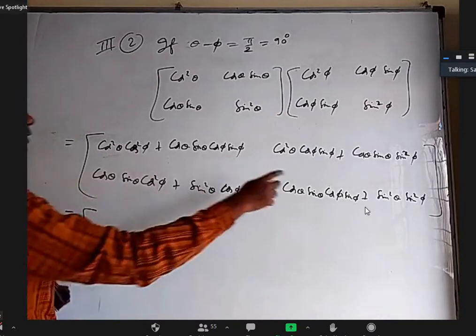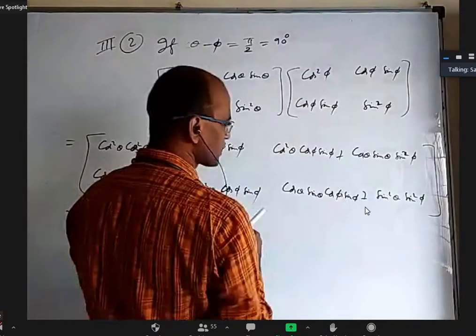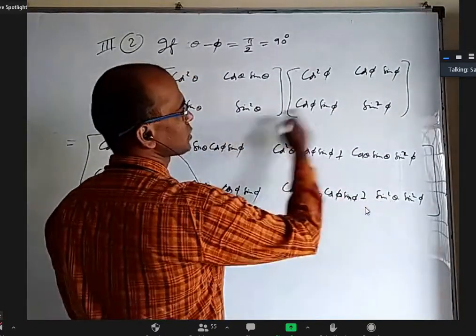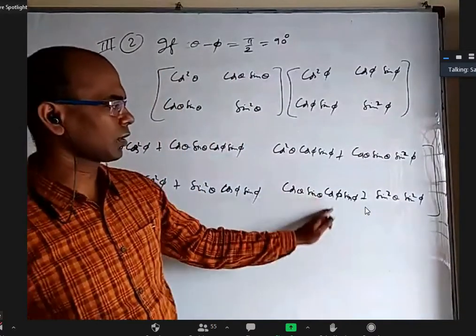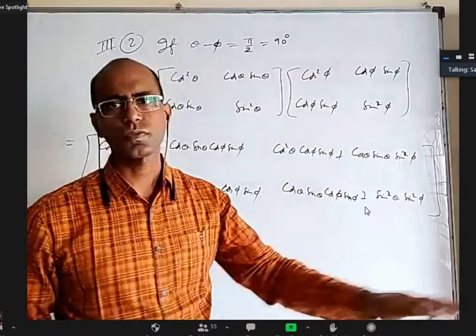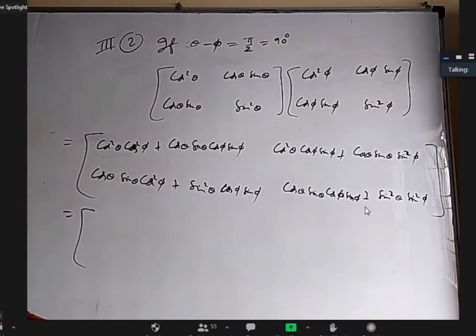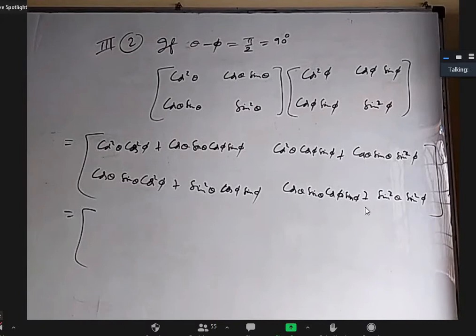Second row, second column. Okay, this one. Cos theta, sin theta, cos phi, sin phi. Okay. And this into this sin square theta, sin square phi. Cos theta, sin theta, cos phi, sin phi, sin square theta, sin square phi. Yes, Mridula, are you there in the class? Okay, Mridula is not there. Okay.